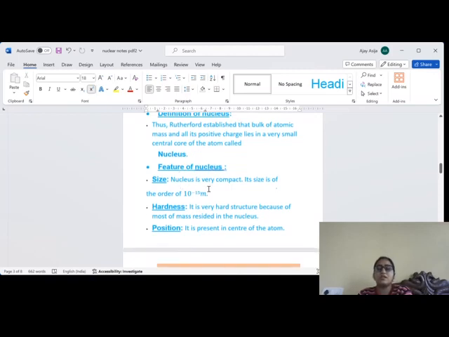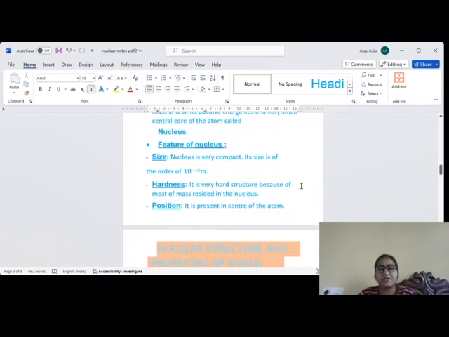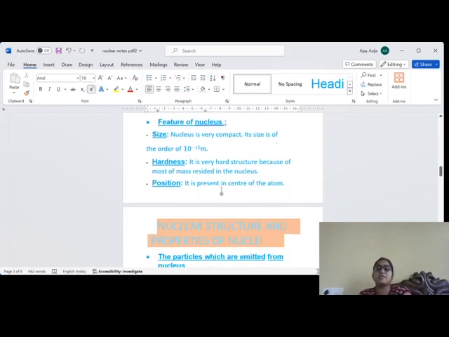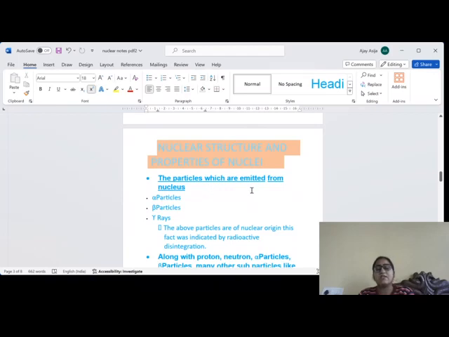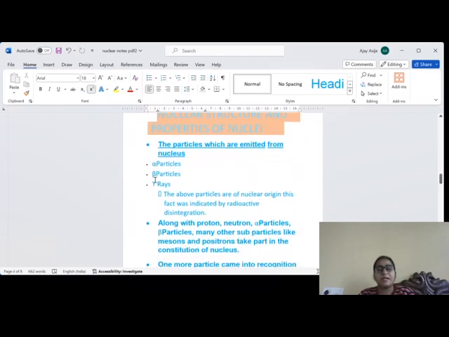Feature of nucleus: the size of nucleus is of the order of 10 to the power minus 15 meter. 10 to the power minus 15 meter is also called Fermi meter. So you can say that the size of nucleus is of the order of Fermi meter. Hardness: it is very hard structure because most of mass resides in the nucleus. Position: it is present in the center of atom. The particles which are emitted from the nucleus: alpha particle, beta particle, gamma rays.